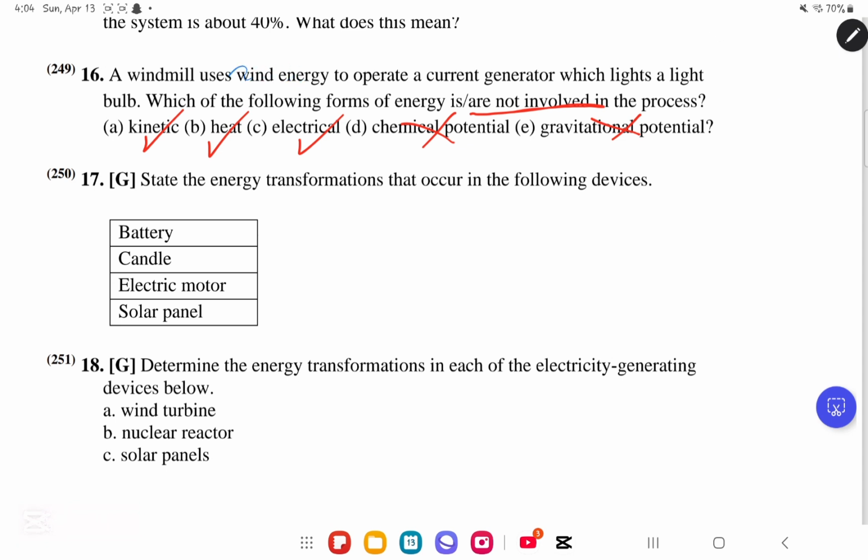So look, the windmill uses wind energy. This is kinetic energy. Then, of course, there's heat energy being released. Then it operates a current generator to turn on a light. There is definitely electric energy. But we did not use chemical energy and gravitational potential energy.